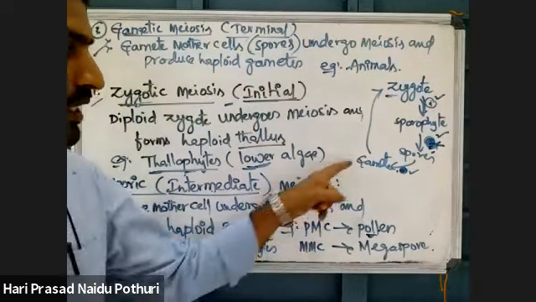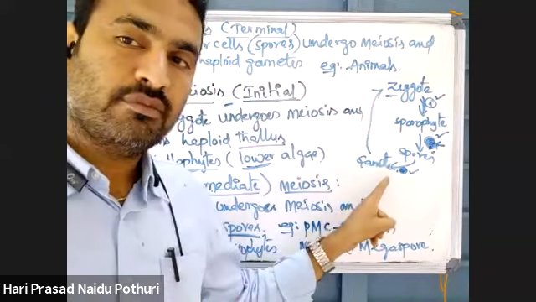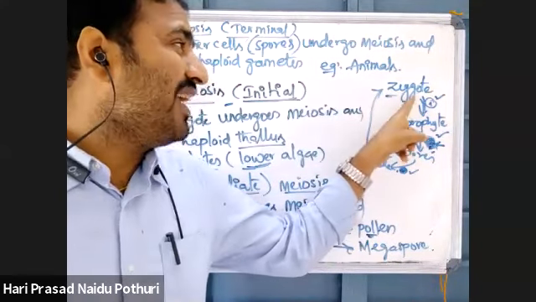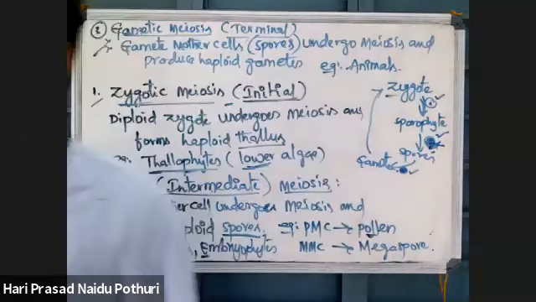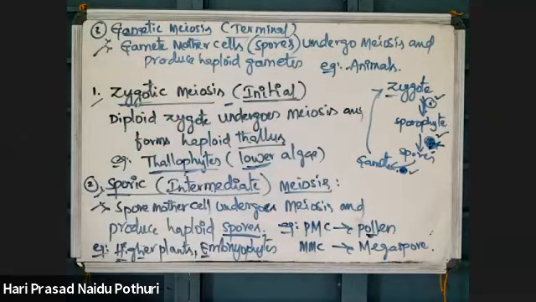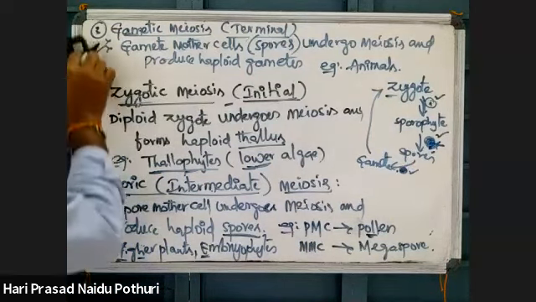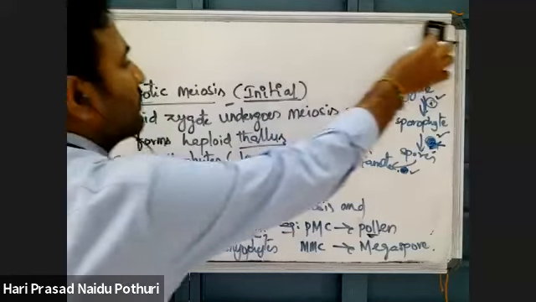That's why they are called like that. If zygotic meiosis takes place, then there is no sporic or gametic meiosis. If sporic meiosis is there, then there is no other one. That is the three types of meiosis.